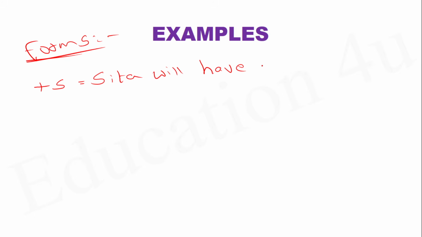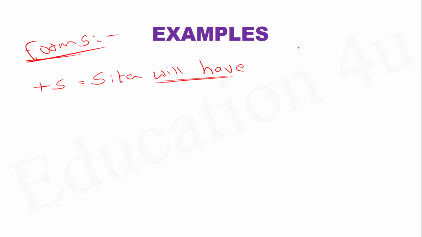The moment I use the expression will have, that itself conveys that I am talking about the completion of a particular action in the future, which is very interesting. Hope you understand.